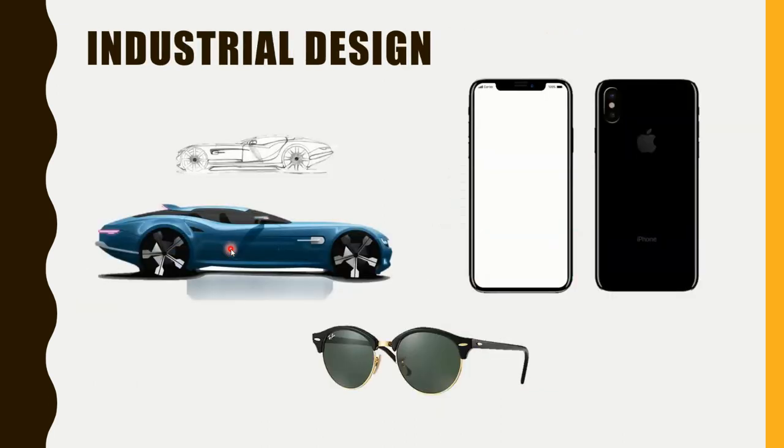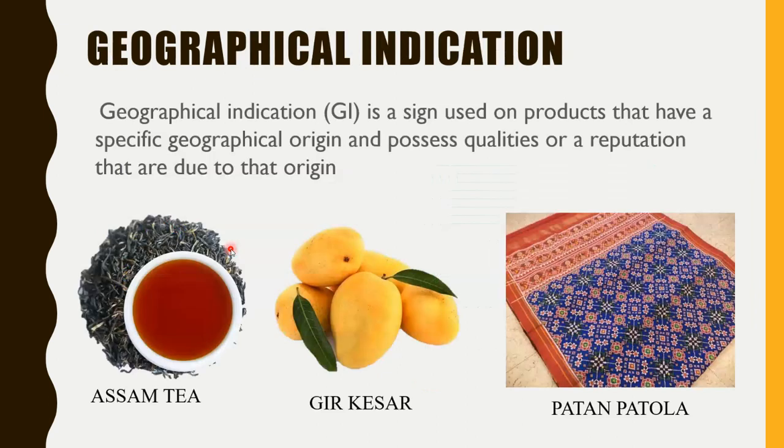Validity of industrial design: the validity is 10 years plus 5 years, so a maximum of up to 15 years. Once you register, you get a validity of 10 years, and after that you can renew for a maximum of 5 more years. So it can go up to a maximum of 15 years, right?